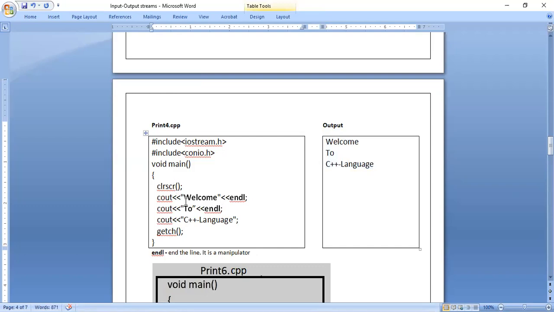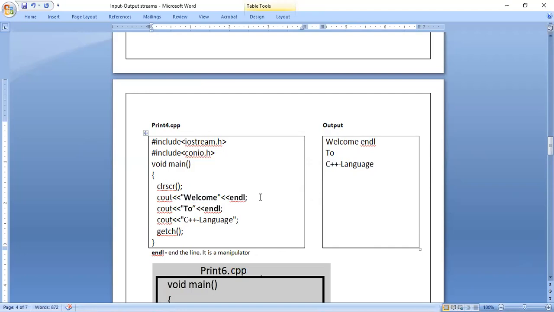So in the first cout statement, what have I done? The word welcome and endl. See, for endl, I have not put double quotes. If you put double quotes, it is treated again as a string. What happens is, in the output, it will appear as endl because you have put double quotes. If you put double quotes, it is printed as it is. So for endl, you should not put double quotes. If you don't put double quotes, it is treated as a manipulator.